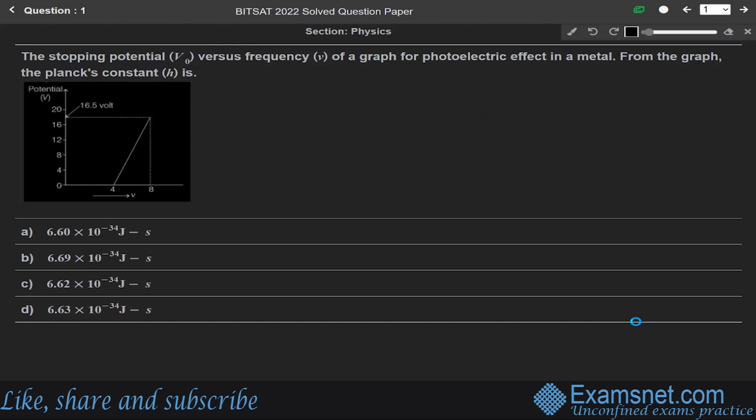The stopping potential V naught versus frequency nu graph for photoelectric effect in a metal. From the graph, the Planck's constant h is? First of all, this question is from the chapter of modern physics. We are asked to find the Planck's constant h. This question is from the phenomenon of photoelectric effect.